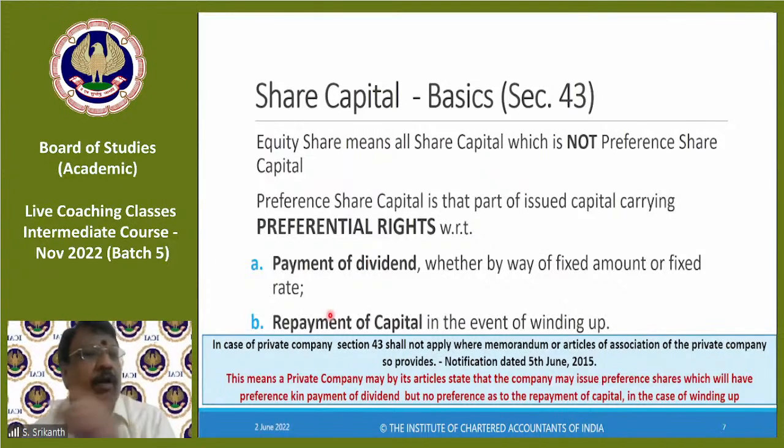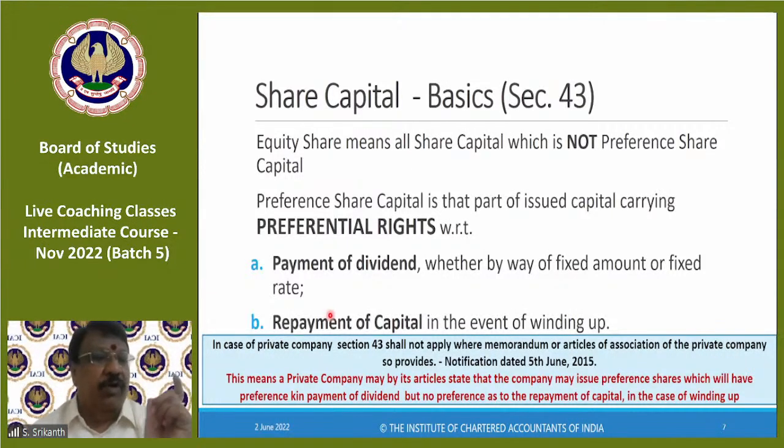Later on, you'll see a lot of limits calculated for declaration of dividend out of reserves, where they say paid up capital. If they want only equity, they have to say paid up equity share capital or issued equity share capital. If they don't say that, silent paid up share capital includes both equity and preference.